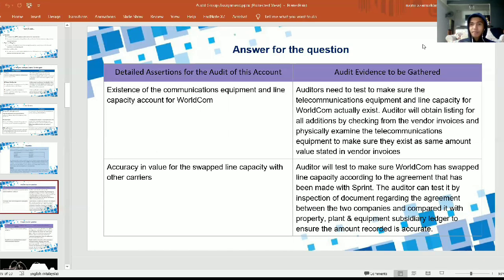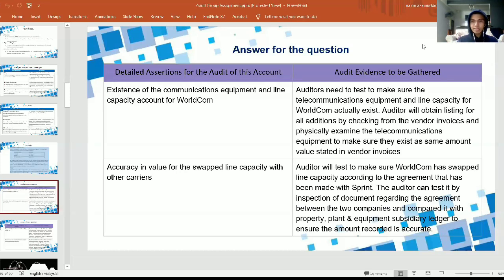The audit evidence to be gathered is that the auditor needs to test to make sure WorldCom has swapped line capacity according to the agreement that has been made with Sprint. So you want to make sure the agreement has been made and really pursued as stated in the agreement.